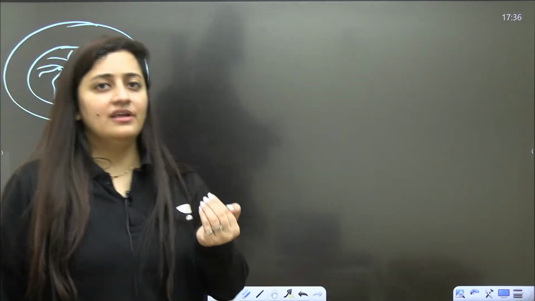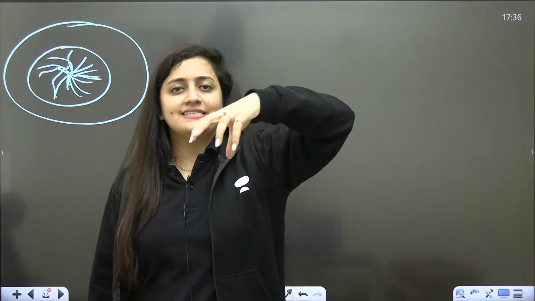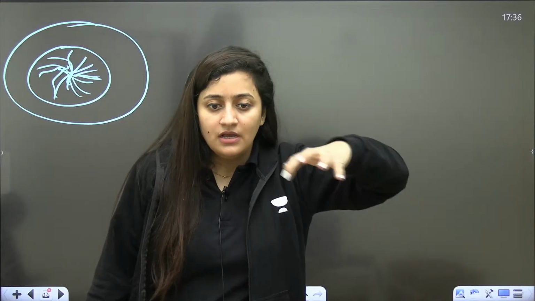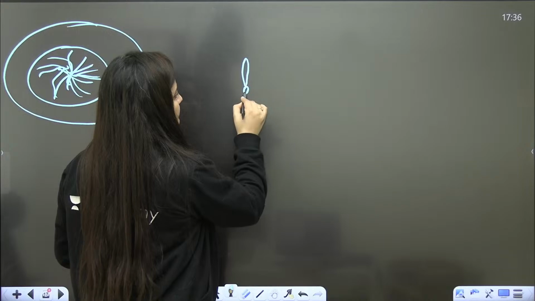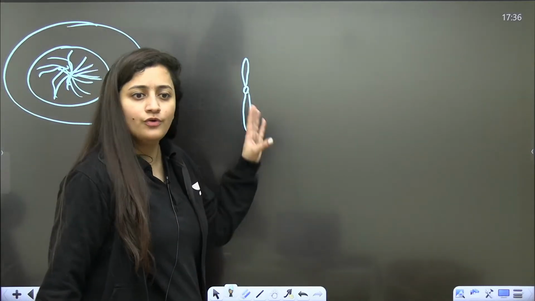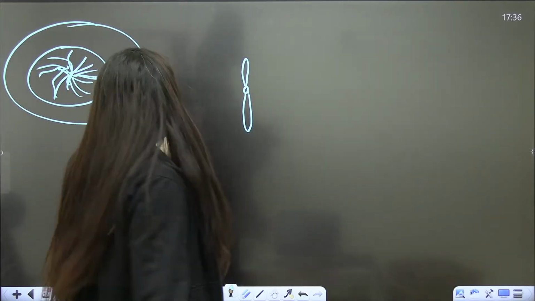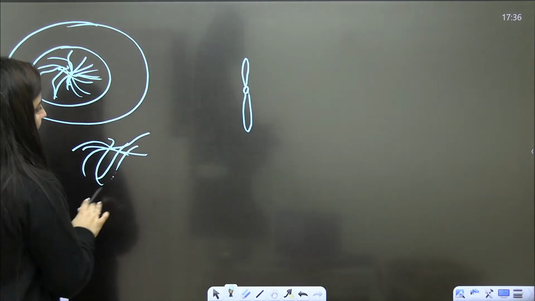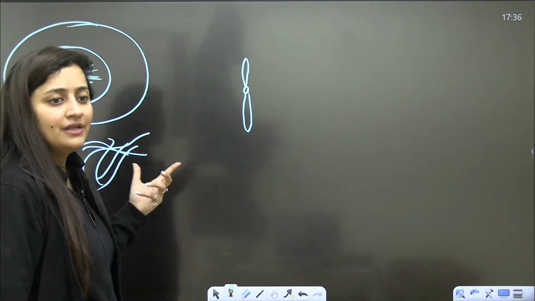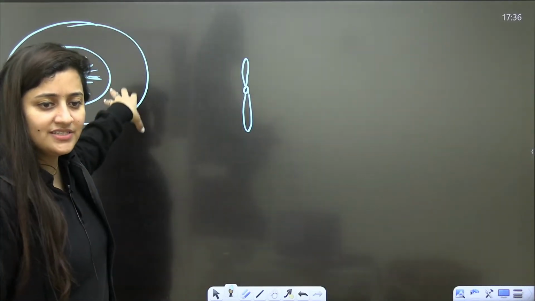That means before division, when a cell is in resting state and you see its nucleus under the microscope, you are not going to see the chromosome as a condensed structure. You will see that all the DNA is tangled and in thread form, just like some threads, the chromatin. We use the word chromatin also. It is present in the form of threads.